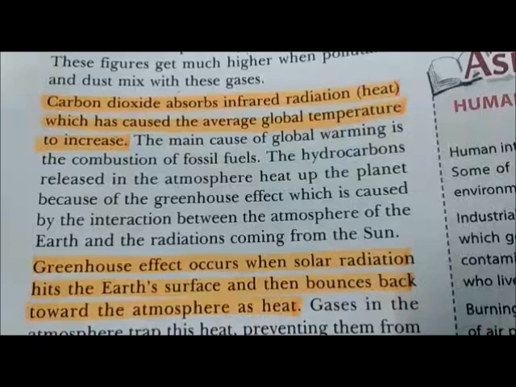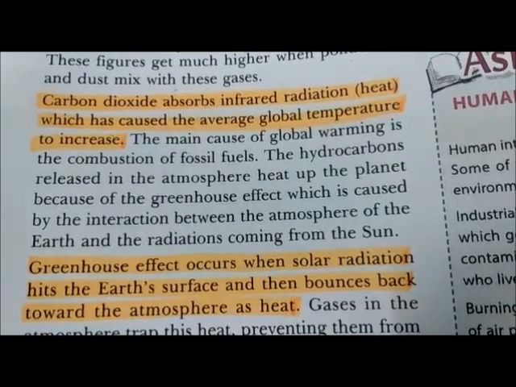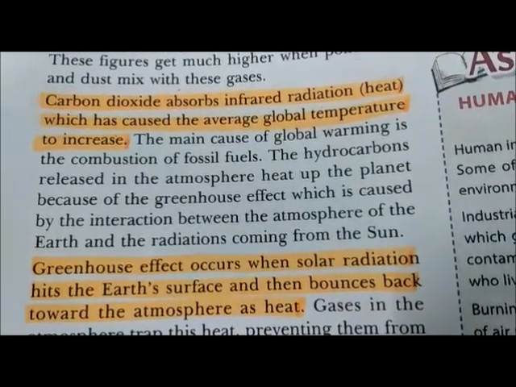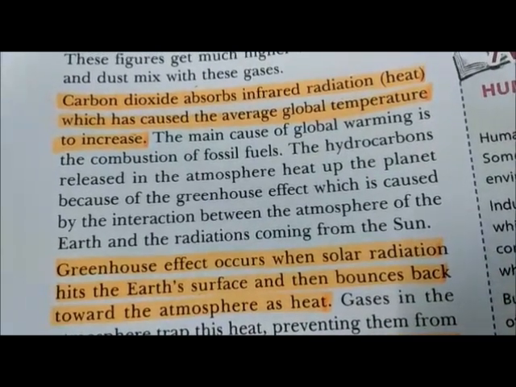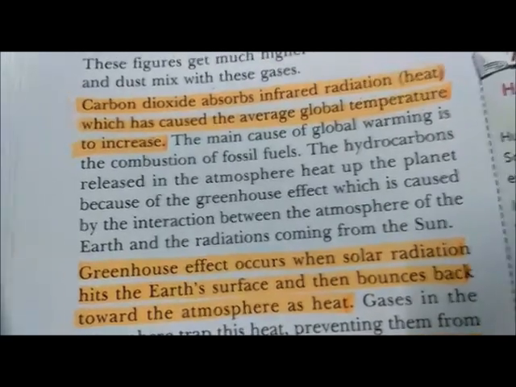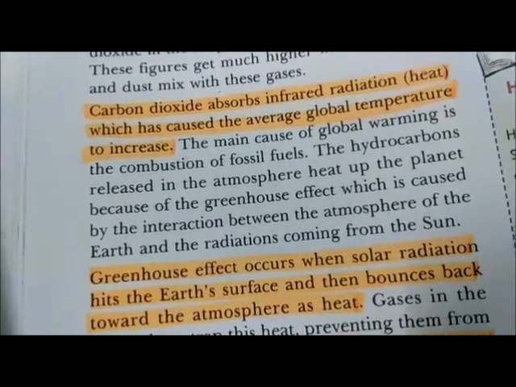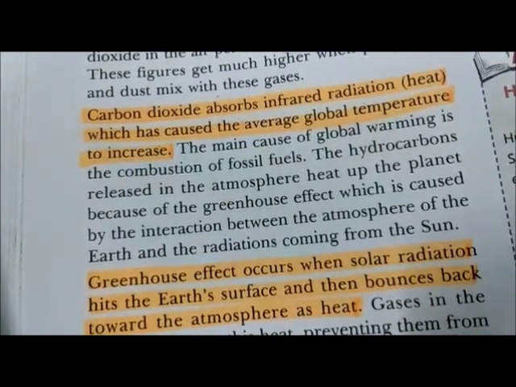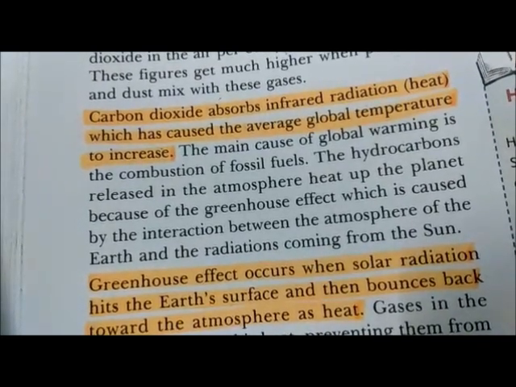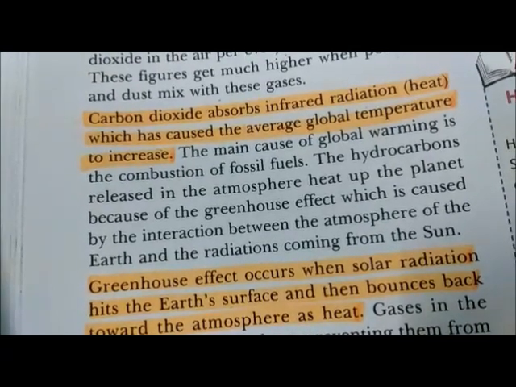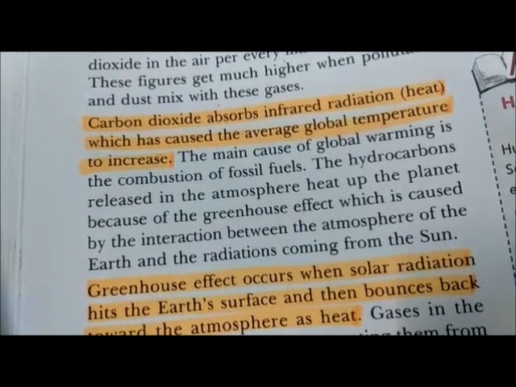Number 1, when carbon dioxide and other air pollutants and greenhouse gases collect into the atmosphere and absorb sunlight. Number 2, the main cause of global warming is the burning of fossil fuel. You know about the fossil fuel, that is coal, petroleum, etc. When these fossil fuels burn, it releases hydrocarbon in the atmosphere, and this may heat up the planet because of greenhouse effect. Now you have to understand about the greenhouse effect.